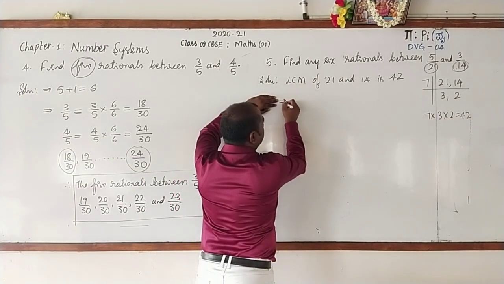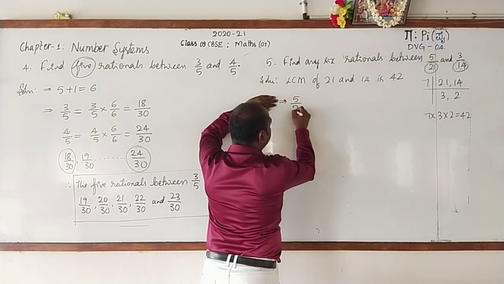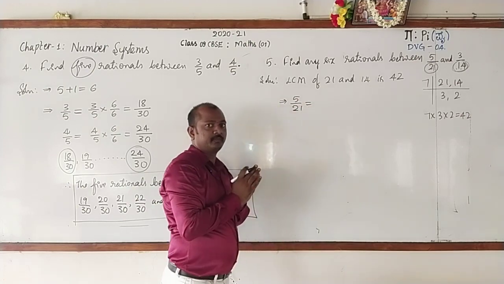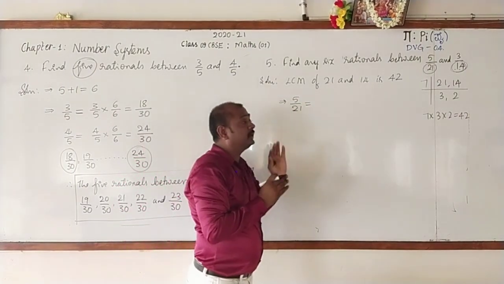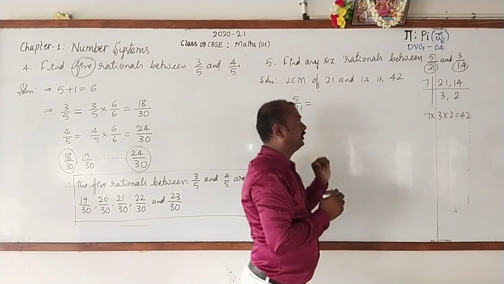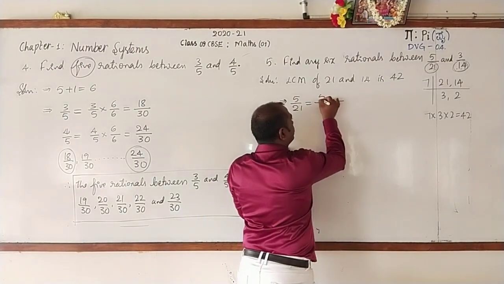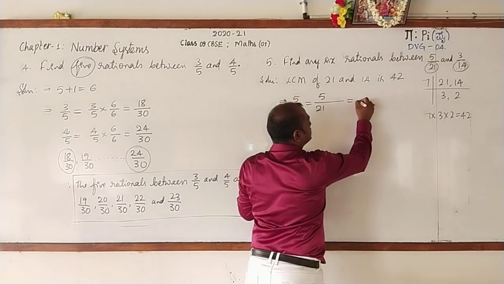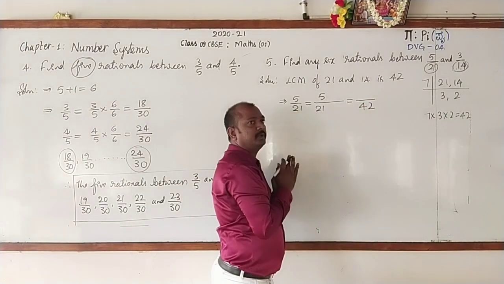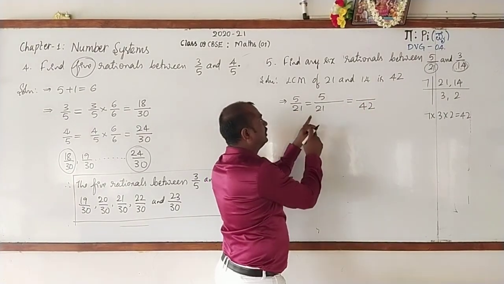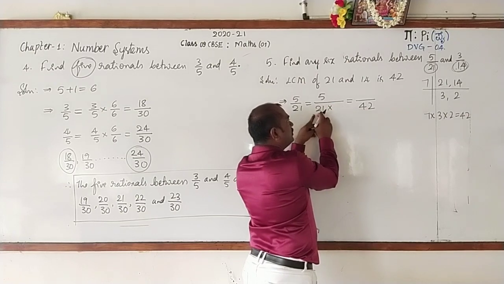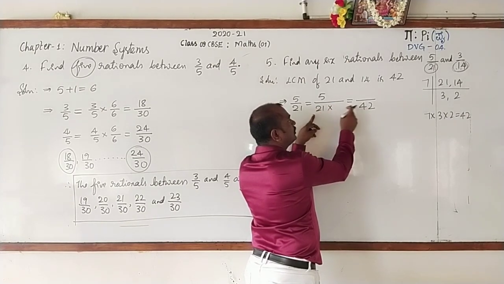Now it is very interesting that you are going to write the given rational numbers such that the denominator term should be 42. Look here, 5 by 21 is equal to, as I said, denominator should be 42. Then what should be multiplied with 21 to get 42? 21 2s are 42.